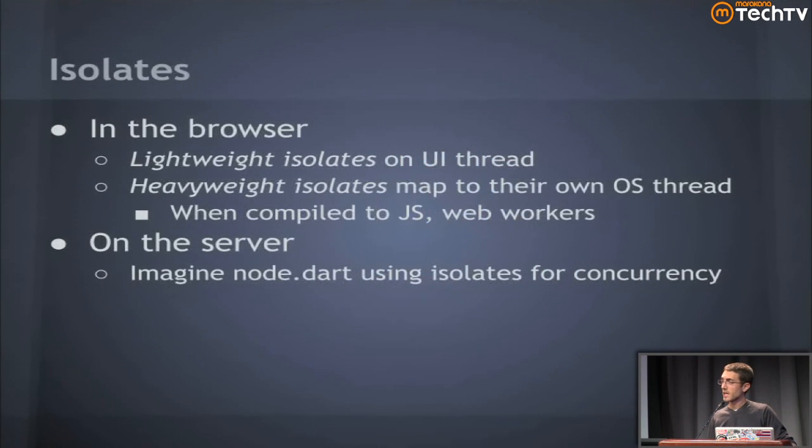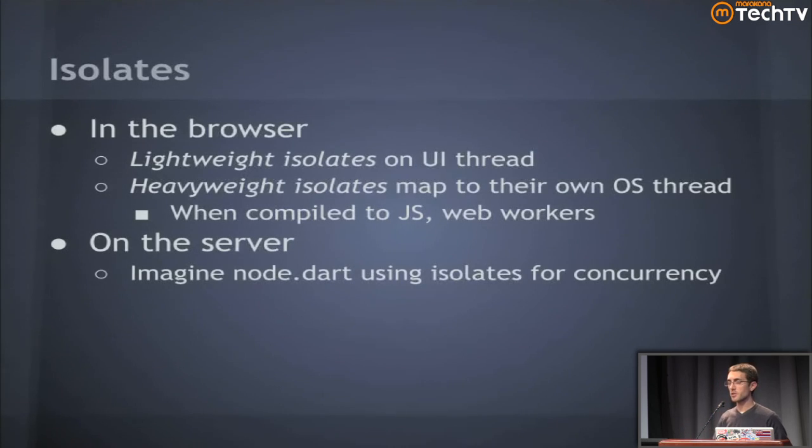So isolates will run in the browser and on the server. In the browser, if you're compiling to JavaScript, you can run what are called lightweight or heavyweight isolates. The heavyweight isolates translate themselves into web workers. If you're not familiar, HTML5 has the concept of a web worker, which allows you to run a snippet of JavaScript code in a separate thread, conceivably on a different process or thread from the OS, allowing you to get more performance and more safety, in that you're passing just opaque messages back and forth. And so a Dart isolate can manifest itself as a web worker if you compile to JavaScript.